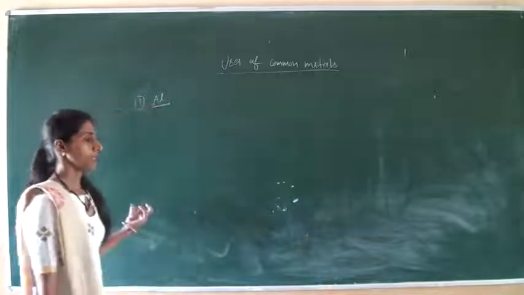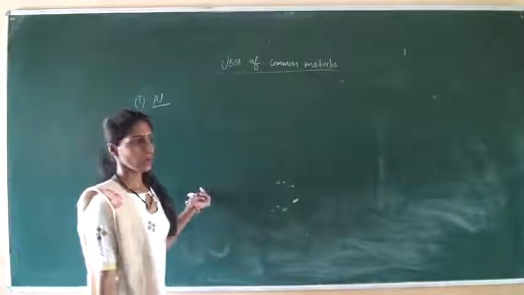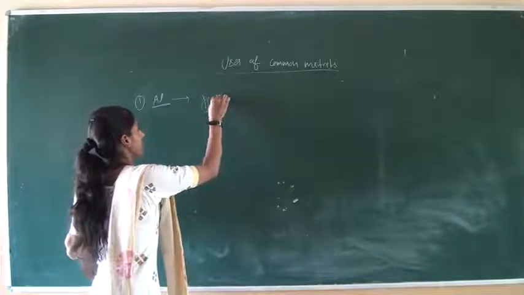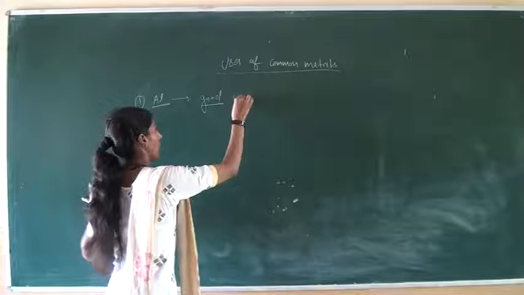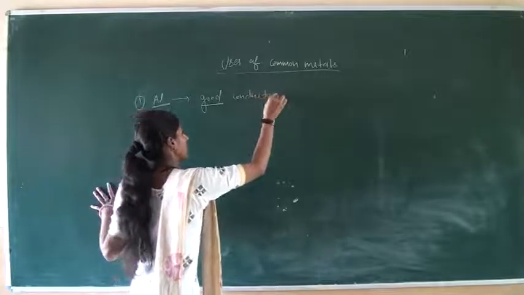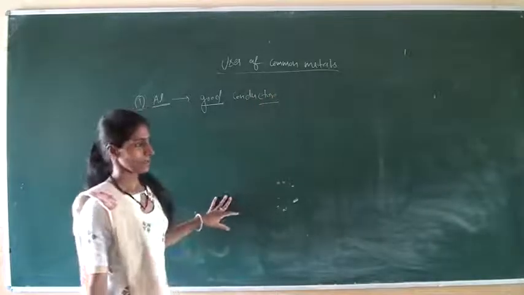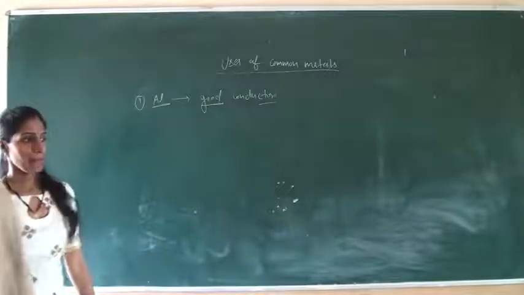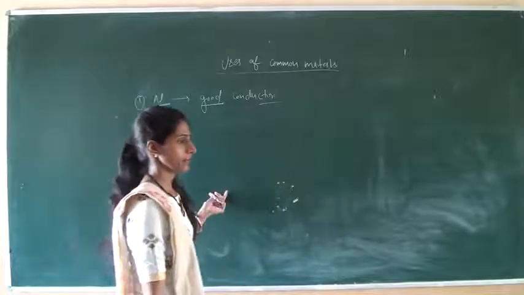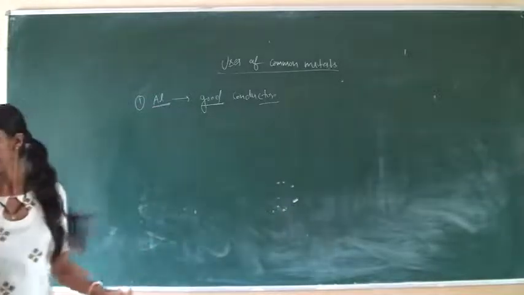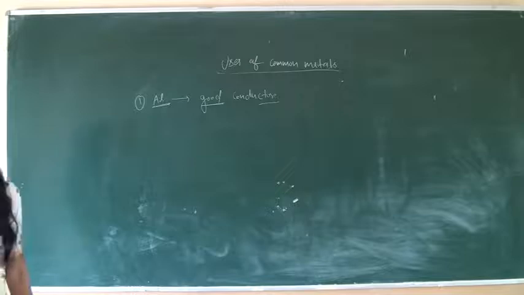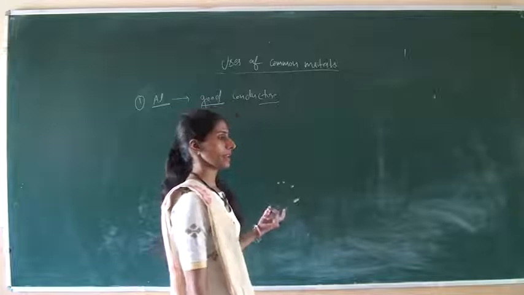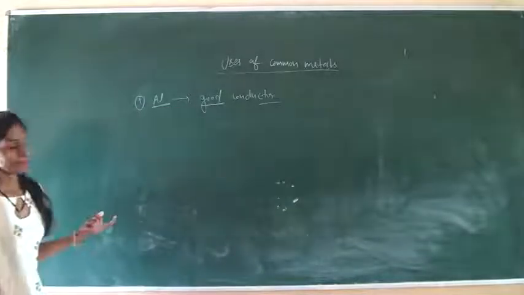Aluminium is a good conductor of heat and electricity. Due to being a good conductor of heat, aluminium is used in cooking utensils, and due to being a good conductor of electricity, it is used in making electric wires.